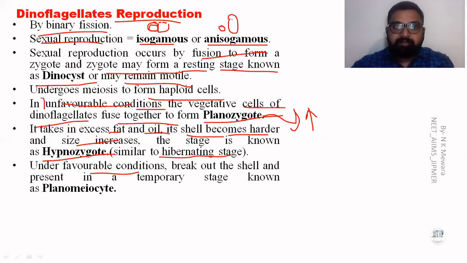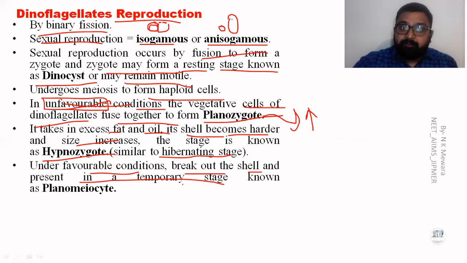So the dinoflagellates have two structures, planozygote and hypnozygote, after fertilization. Then when they come under favorable conditions, this stage breaks out. When a favorable condition comes, the hypnozygote develops and its outer structure breaks out, forming a temporary stage known as the planomeiocyte.